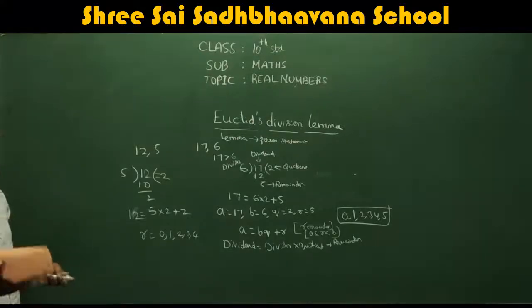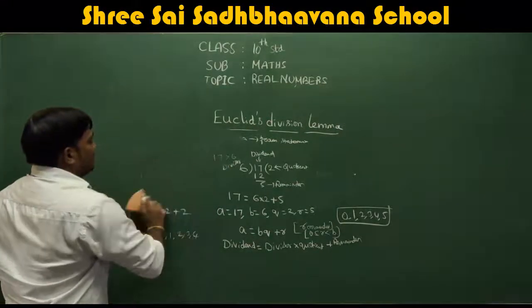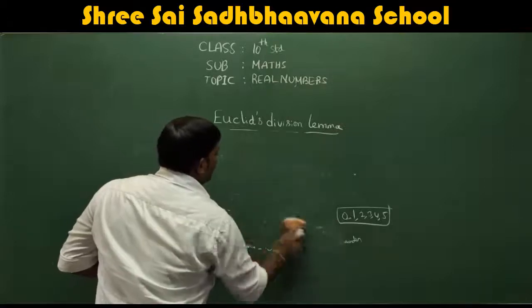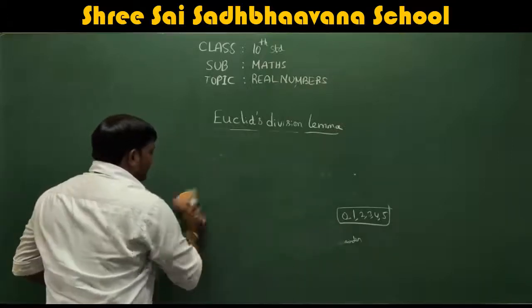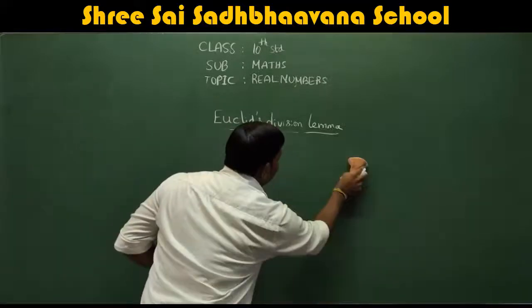Okay, now let me explain how you use this Euclid's division lemma. Lemma, as I told you, is a proven statement, right? Euclid's division lemma means it is a proven statement. Okay, now then what is this algorithm?